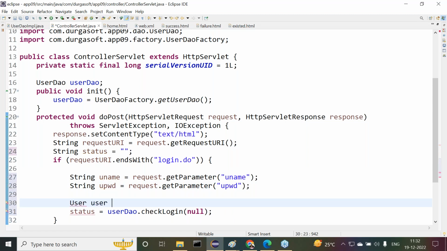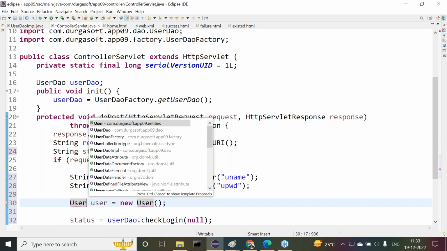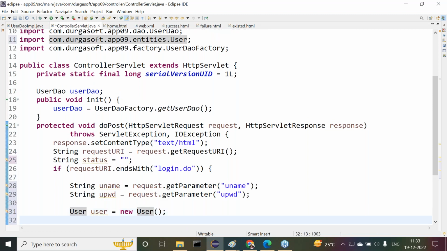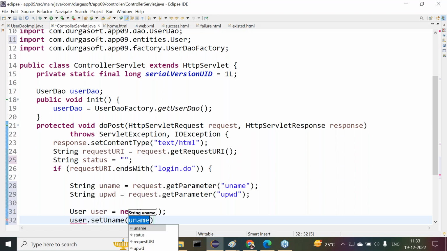Right, so now user is equal to new user, user dot set uname, uname.